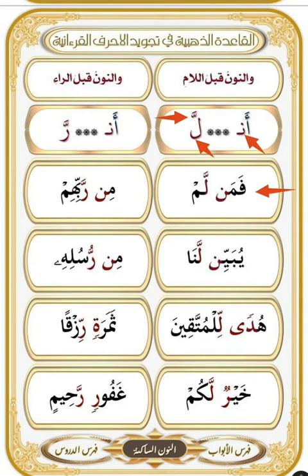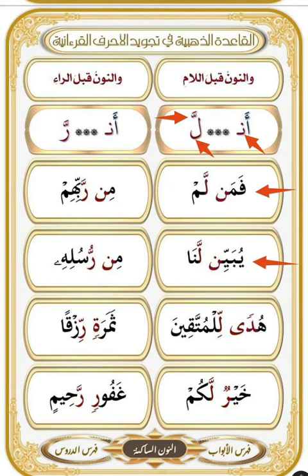An example, نون ساكنة with the letter lam. فملم. There is no غنة. Another example, and the mistake is to pronounce the إدغام with غنة. فمن لم. Another example, يبين لنا without غنة. And the mistake is to pronounce it with غنة. يبين لنا.